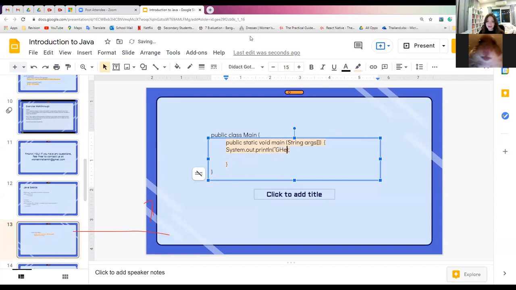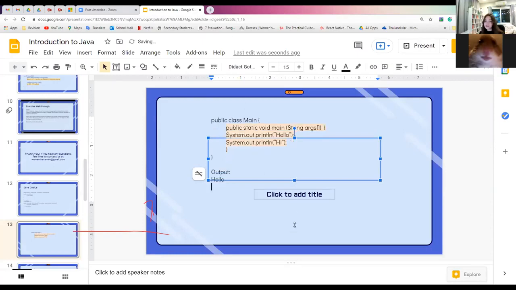We're going to print out hello, and then we're going to print out something else too. Let's print out hi. We're trying to print hello and hi. After we run the program, the output would be hello, and then it would skip a line, and then hi.